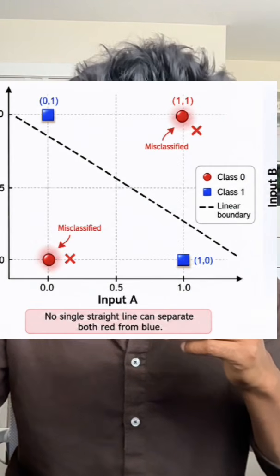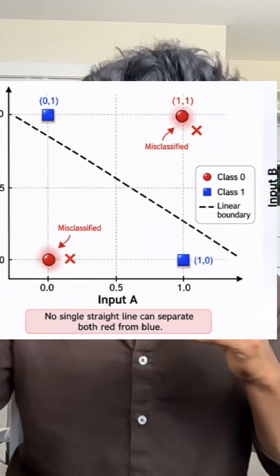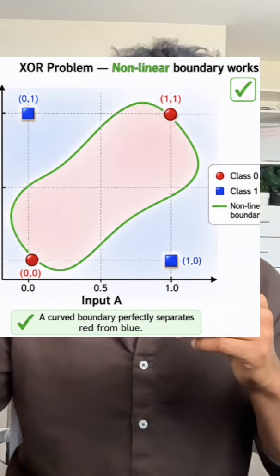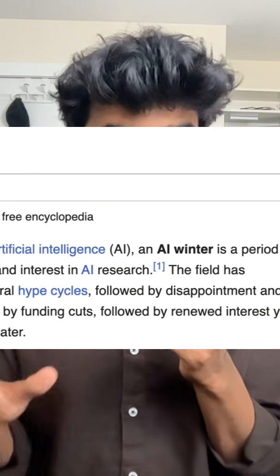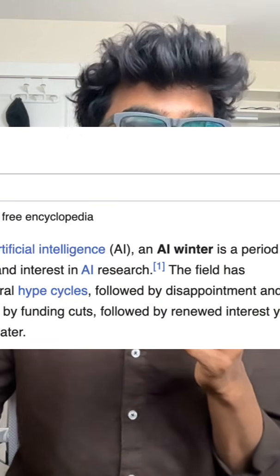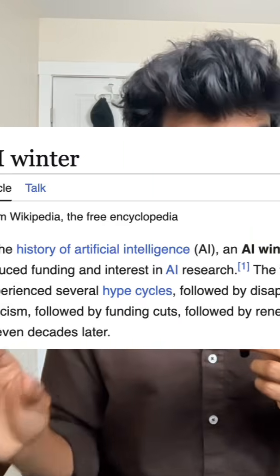Picture a red dot cluster in the middle of the page and blue dots forming a ring around them. Try separating them with one straight line. Impossible. But let a bend or curve around them. Suddenly trivial. That bend is exactly what an activation function provides. It is one ingredient that lets a network learn complicated, real-world patterns, instead of being secretly flat and shallow no matter how many layers you stack. This single missing piece is a part of what caused the AI winter. Years where researchers stacked layers and got nowhere, because nobody had cracked this yet.